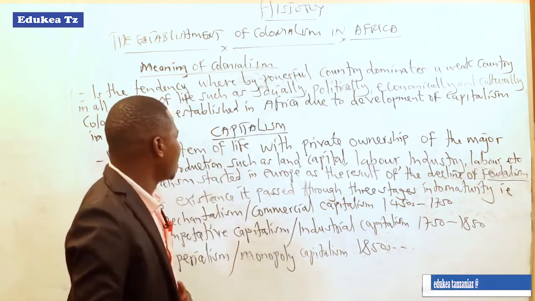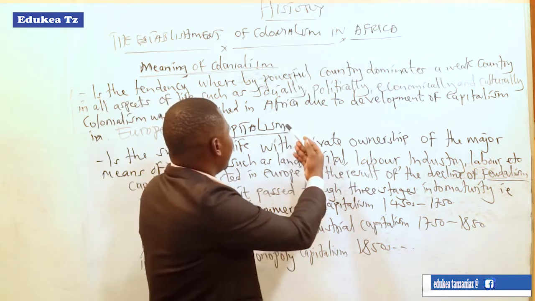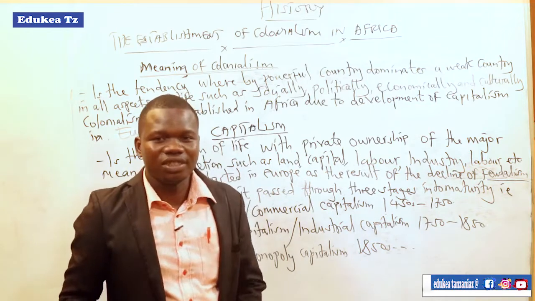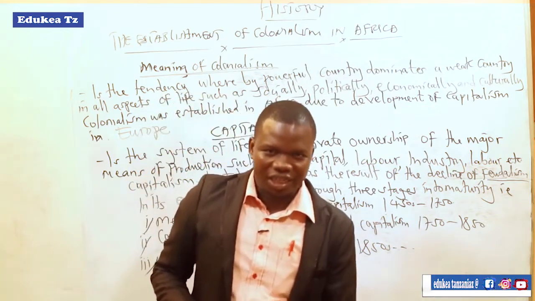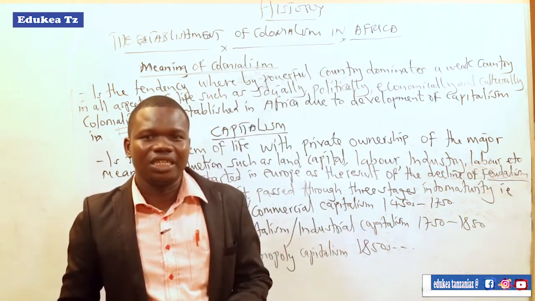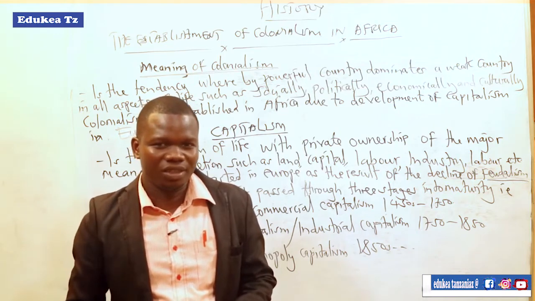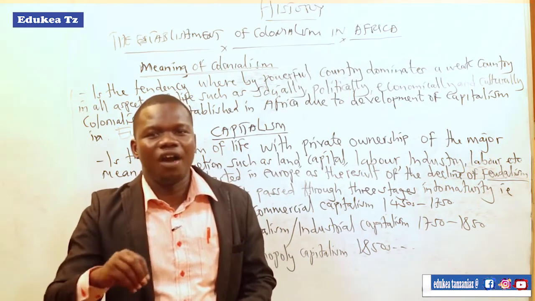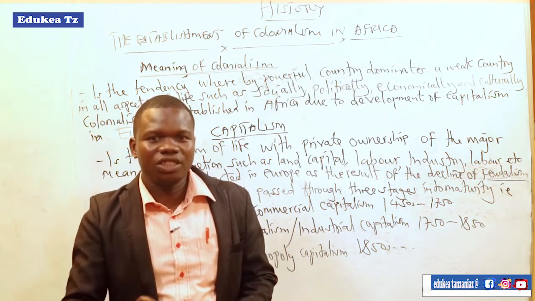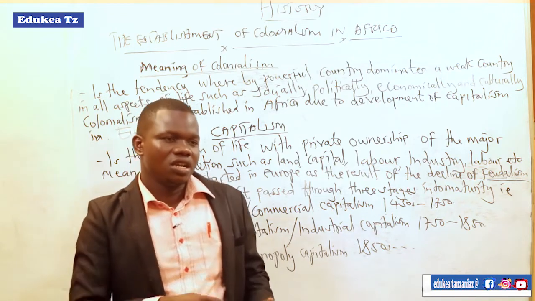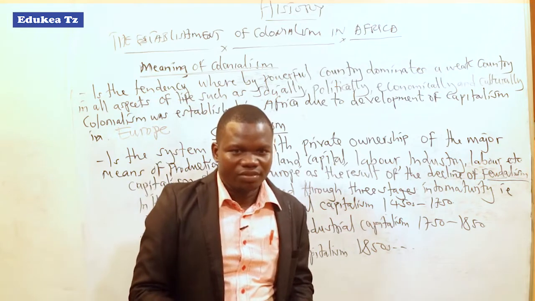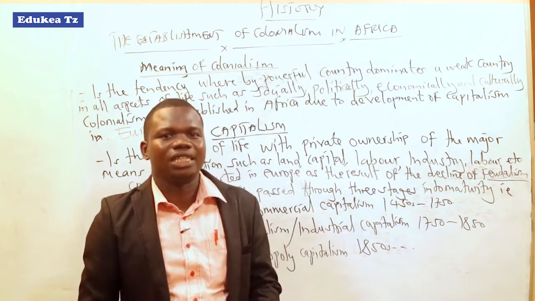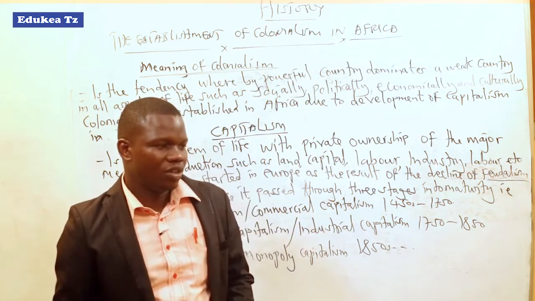Dear students, capitalism is among those modes of production that we discussed in the Form 2 topic, modes of production in pre-colonial African societies. Those modes include communalism, the first mode, slavery, the second mode, as well as feudalism.